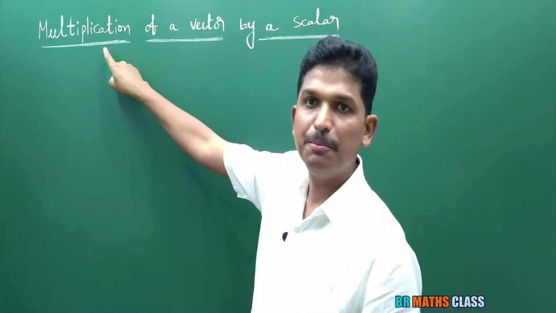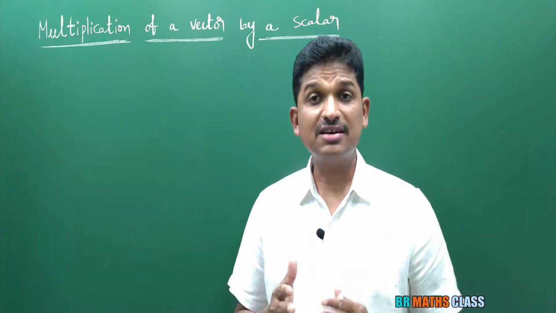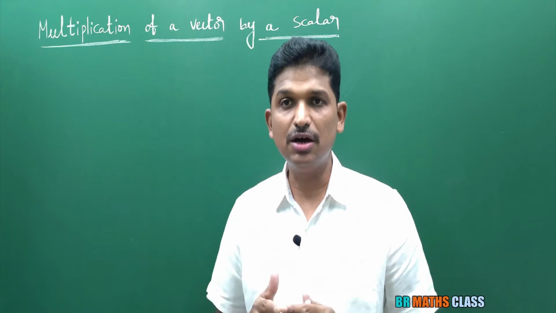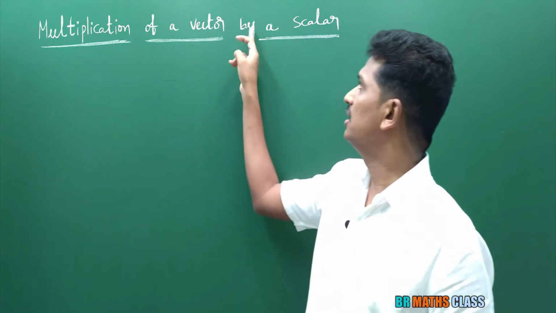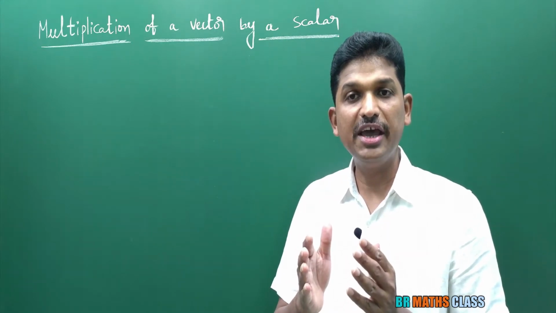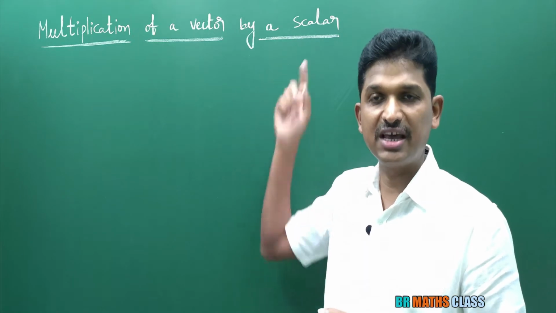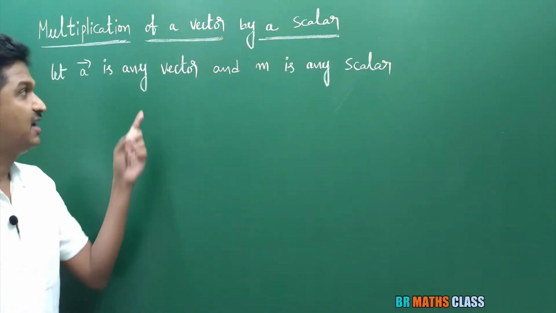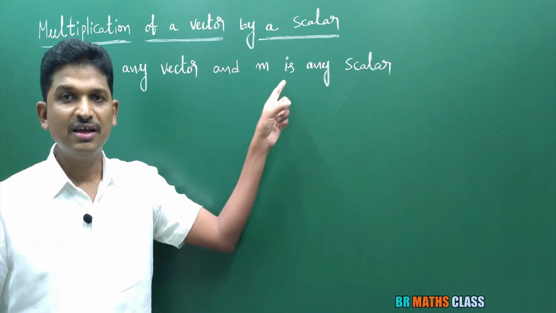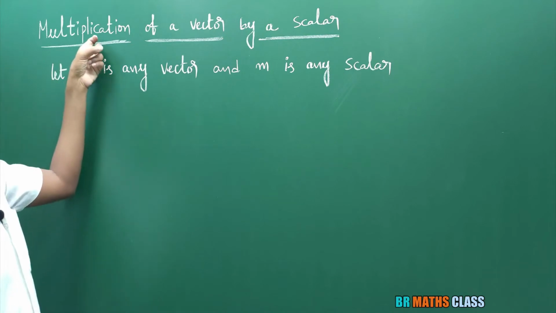You observe here, multiplication of a vector by a scalar. In last class also we learned that every real number is treated as a scalar. Multiplication of a vector by a scalar, it means we will multiply a vector A bar with some constant, with a number. That number is known as scalar. You observe here, I considered a vector a bar and m is any scalar. m is a scalar means here m is a number. So what is this definition?